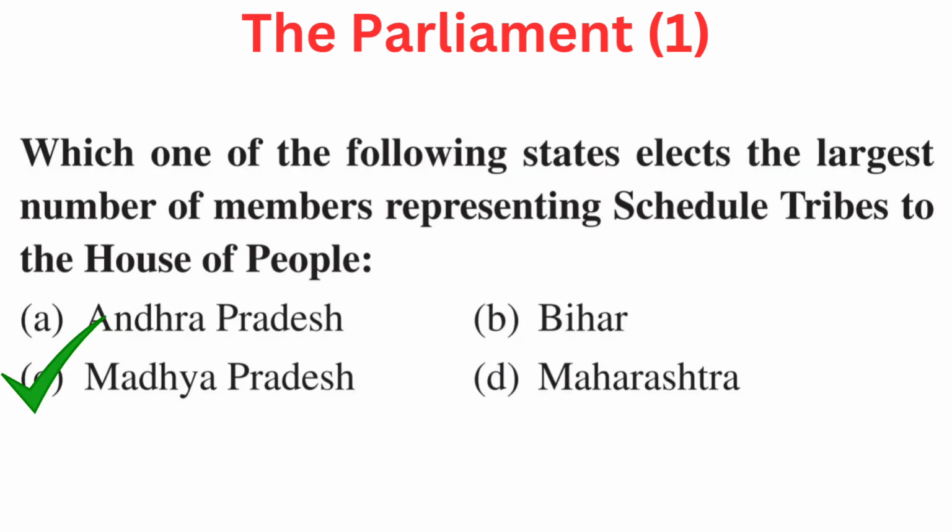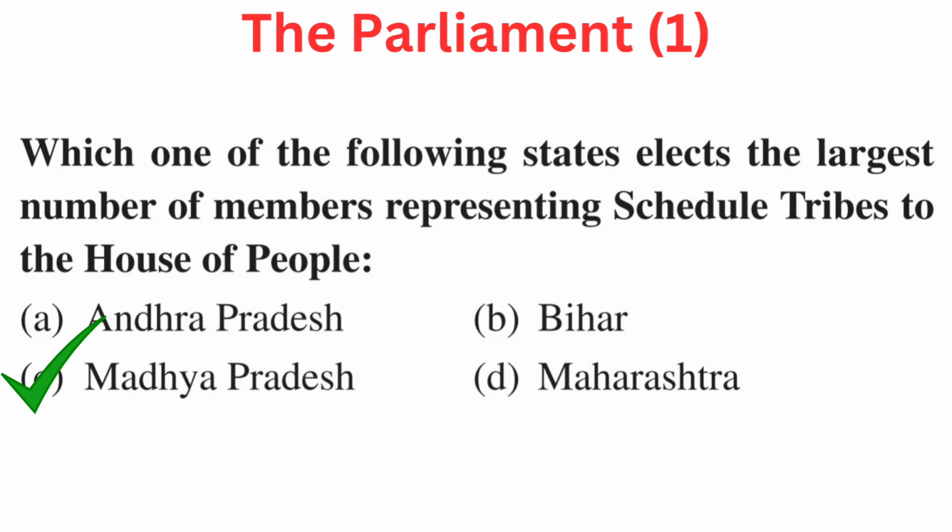84. Your question is, which one of the following states elects the largest number of members representing scheduled tribes to the House of the People? Your options are A. Andhra Pradesh, B. Bihar, C. Madhya Pradesh, or D. Maharashtra. Right answer is C.